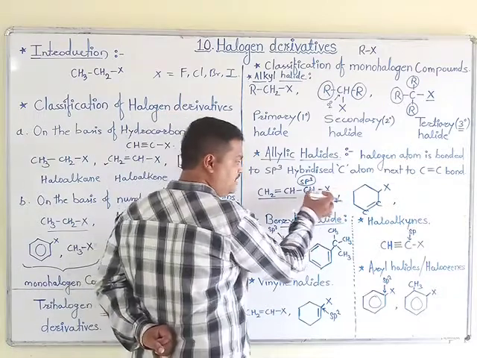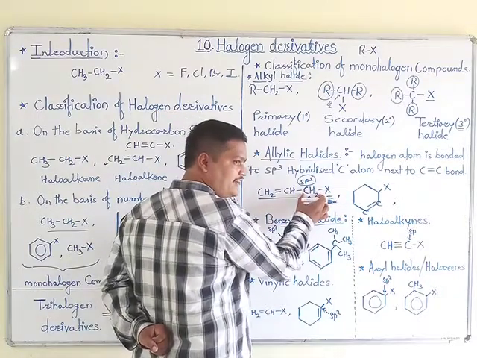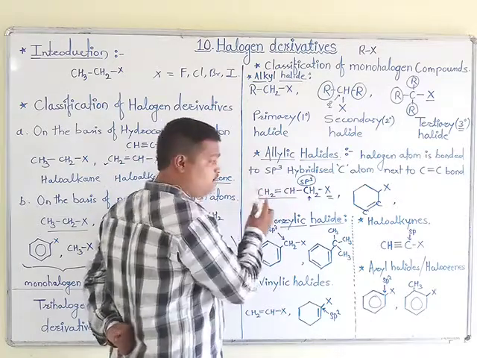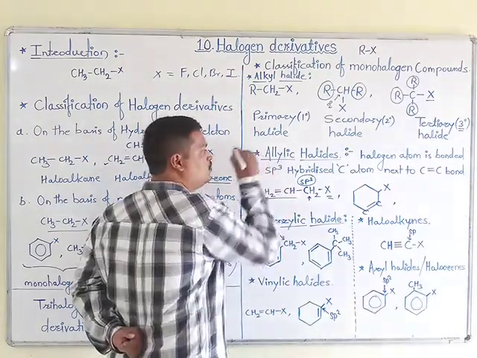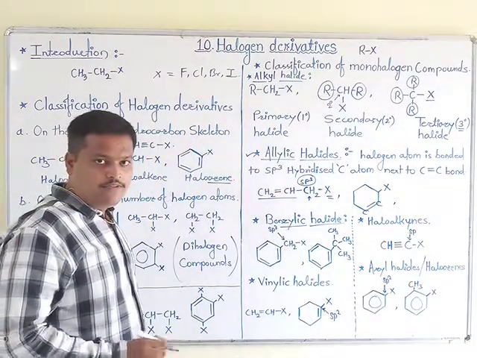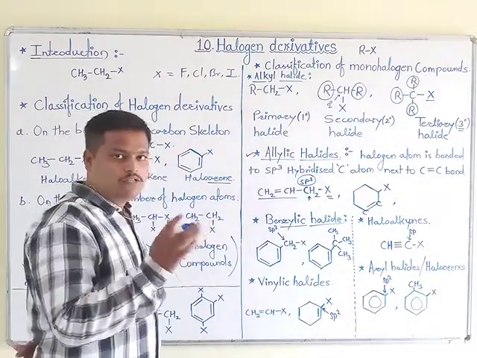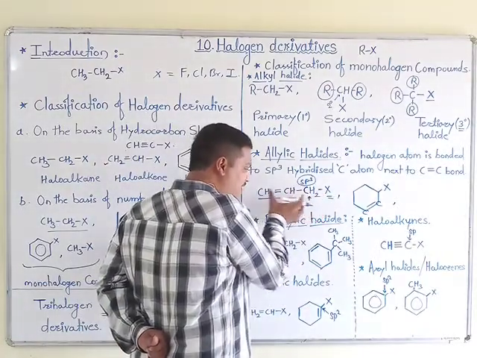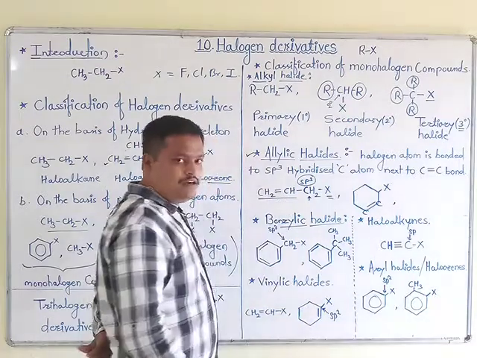Means the X atom is attached to a carbon which is directly attached to a carbon double bond carbon. Therefore, such compounds are known as allylic halides. These are such compounds in which the halogen atom is attached to a carbon that is directly attached to a carbon double bond carbon.